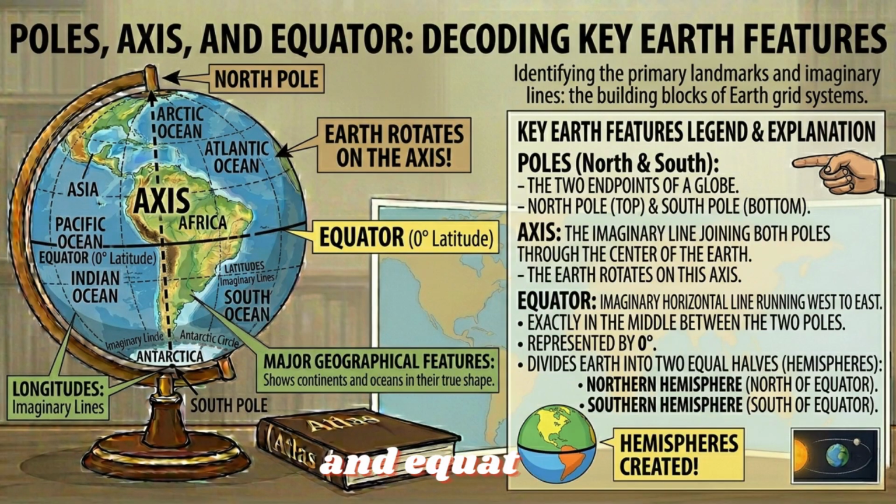Poles, axis, and equator. The 2 endpoints of a globe are called the poles, the North Pole at the top and the South Pole at the bottom. The imaginary line joining both poles through the center of the Earth is called the axis, and the Earth rotates on this axis. The equator is an imaginary horizontal line running from west to east, exactly in the middle of the globe between the 2 poles. It divides the Earth into 2 equal halves called hemispheres: the northern hemisphere, north of the equator, and the southern hemisphere, south of the equator. The equator is represented by 0 degrees.